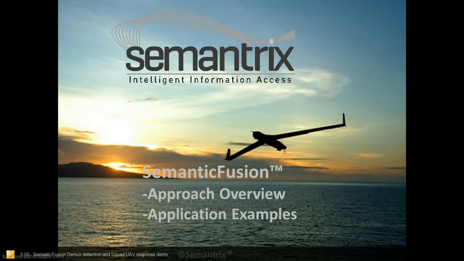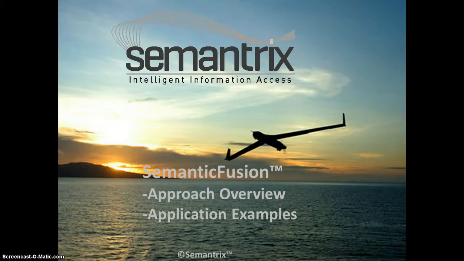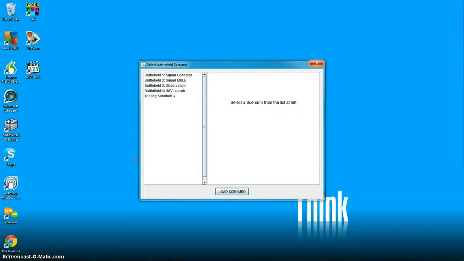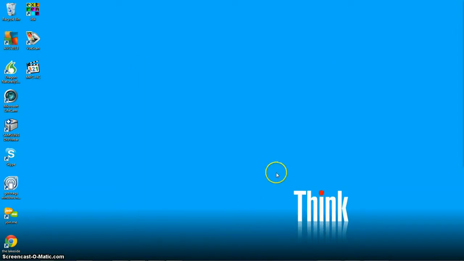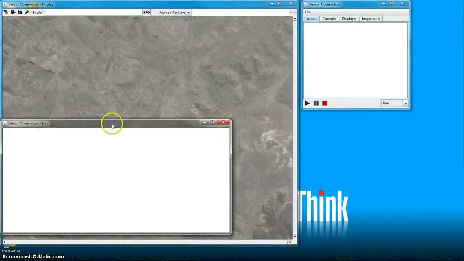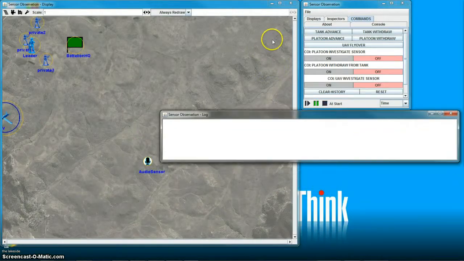This is a demonstration of semantic fusion, in this case an example of an observation platform system. So, selecting the observation example, we have an audio sensor, a tank and a platoon, and the ability to register a number of COIs, conditions of interest in the system.